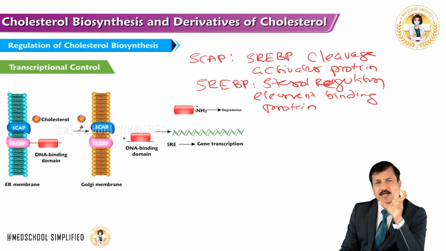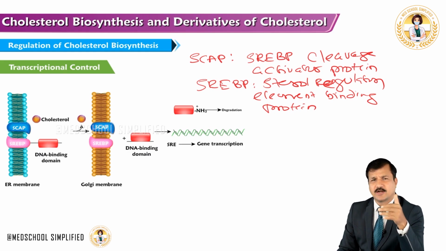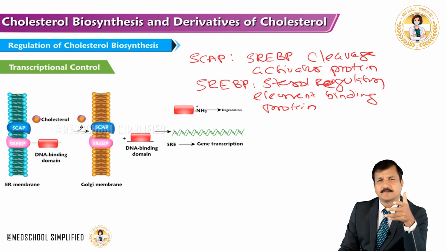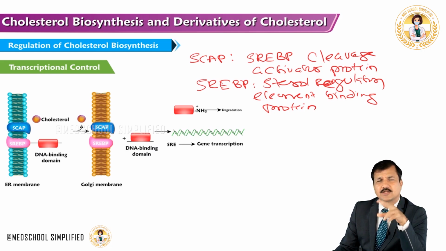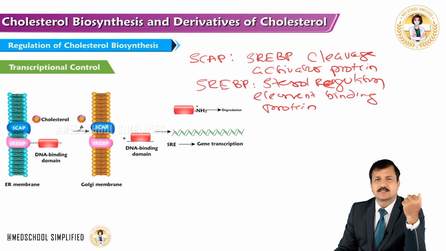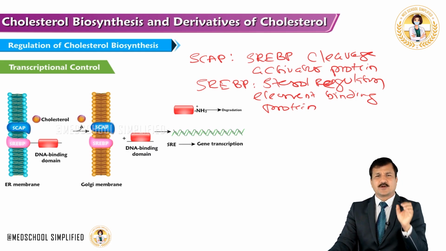And also note that this DNA binding domain of SREBP is a short-lived molecule. That means it will be destroyed, degraded often. So every time transcription has to go on, a new DNA binding domain has to come, so that new HMG-CoA reductase enzyme transcription may go on, right? This is the normal process.